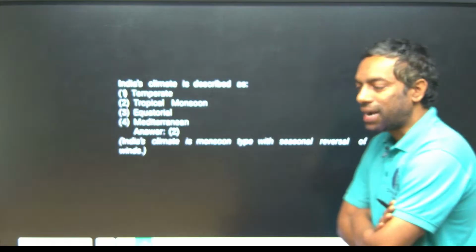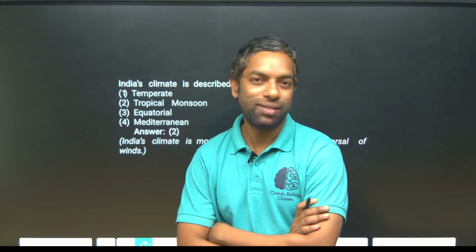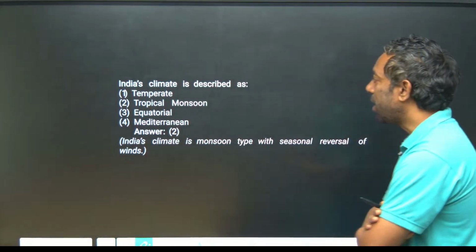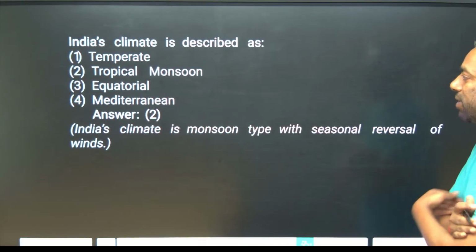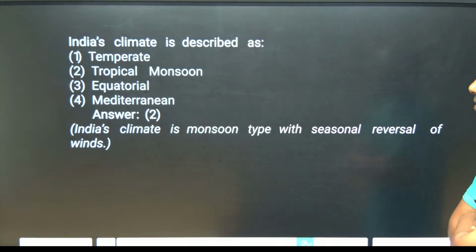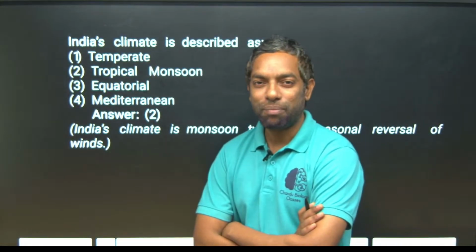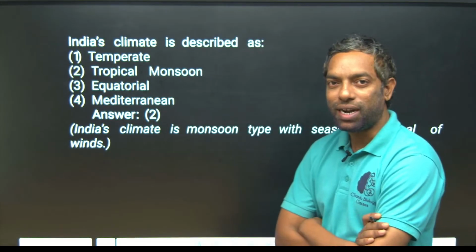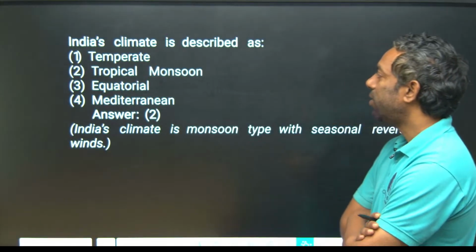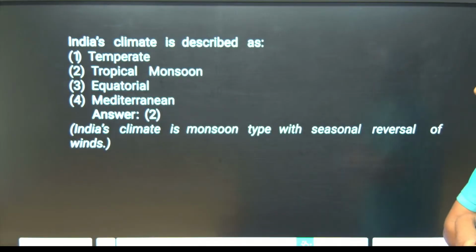And we are going to practice some questions. This is the most important session where we have to handle some questions. India's climate is described as what? India's climate is monsoon type of climate. Monsoon means Rutupavanam, seasonal wind. Pavanam means wind. India's climate is described as monsoon type, with seasonal reversal of winds.